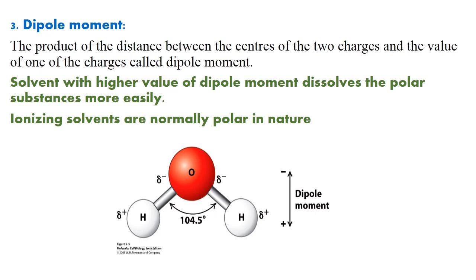Now most of the polar substances are ionizing solvents. Why are they polar in nature? Because of the difference in electronegativity. As in case of water, oxygen is delta negative and hydrogen is delta positive. Why? Because oxygen is highly electronegative, so oxygen has a tendency to attract a shared pair of electrons towards itself. That's why it gets delta negative and hydrogen gets delta positive. Because of the separation of these charges, this bond is polar and the molecule is considered a polar molecule. So all the ionizing solvents are generally polar in nature.